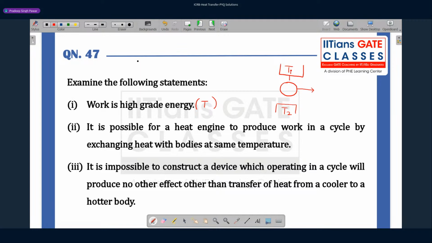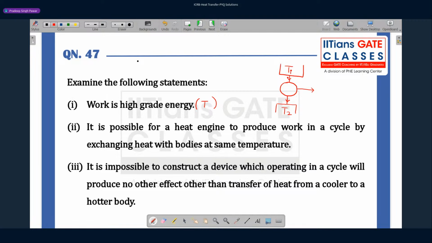Okay, that's not possible. Basically, you need a temperature difference. In all the heat engines that we have studied in thermodynamics, be it reversible or irreversible, whenever we produce a net work, how do we produce it in a heat engine? Basically, a heat engine takes energy from a high temperature energy source. It takes the energy, a part of that energy it converts to work, and the remaining part of the energy is rejected to a low temperature sink.